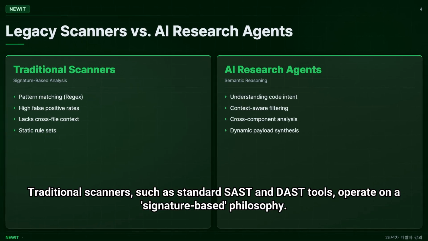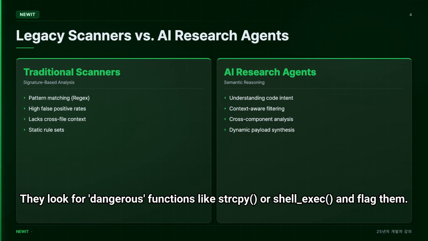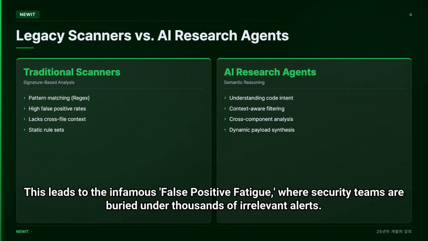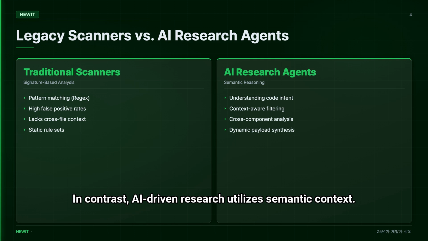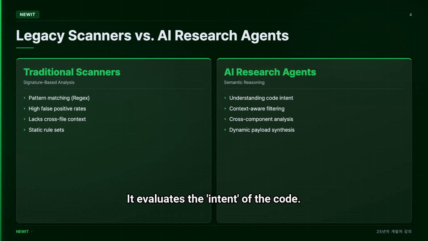Traditional scanners, such as standard SAST and DAST tools, operate on a signature-based philosophy. They look for dangerous functions like strcpy or shell exec and flag them. This leads to the infamous false positive fatigue, where security teams are buried under thousands of irrelevant alerts. In contrast, AI-driven research utilizes semantic context. Instead of just seeing a function call, an AI trained on security datasets understands that a specific variable is user-controlled and flows through a series of sanitizers before reaching a critical database sink. It evaluates the intent of the code.